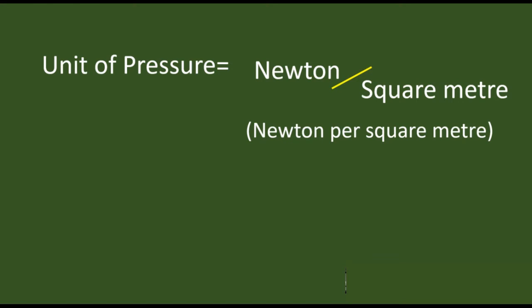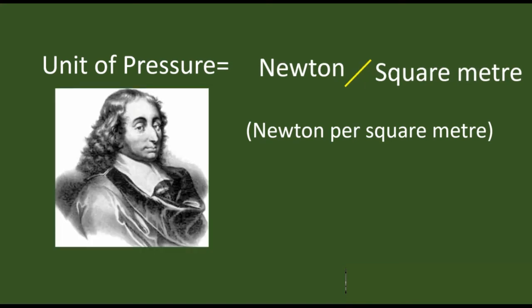Well, now I am going to tell you about a person who is a mathematician as well as a physicist, a genius in the field of maths as well as physics. And do you know what his name is?